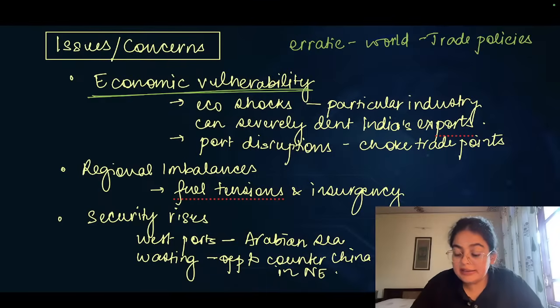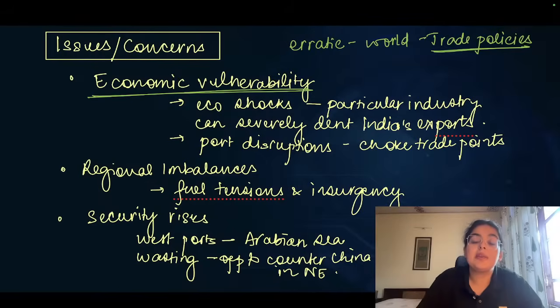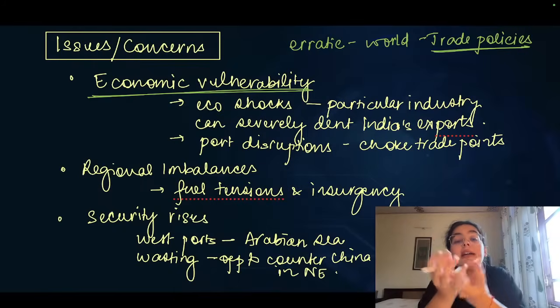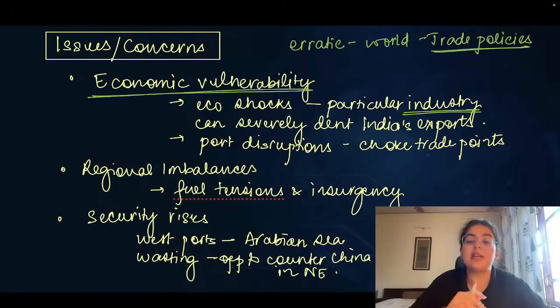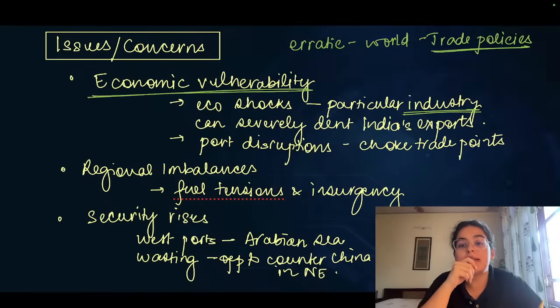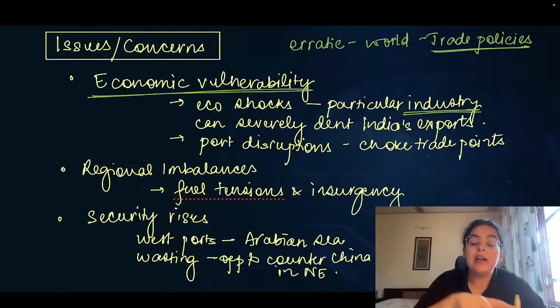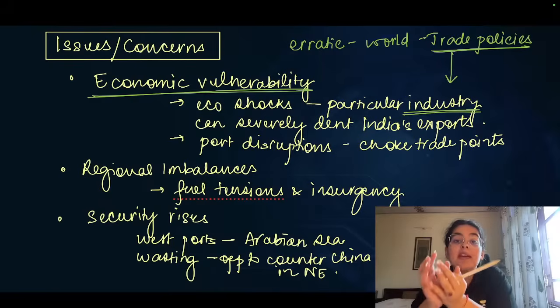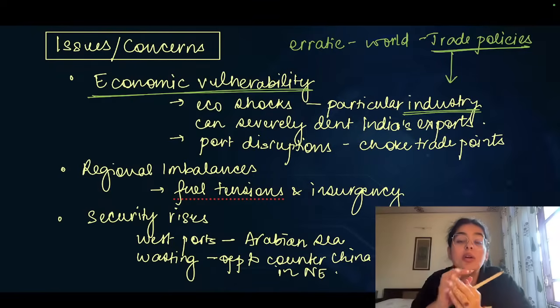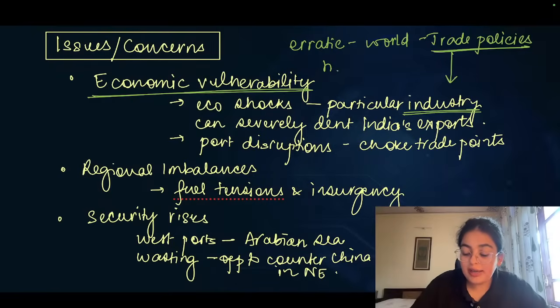And therefore, in these times of uncertainty, relying on only a few industries can create vulnerability for the entire exports market of India. If there are only a few industries that we are focusing on, for example the IT industry, the textile industry, the automobile industry, etc., and if those industries are the hard-hit sectors due to these uncertain trade policies, the entire exports from India can be at risk, and therefore it is very important to hedge our risk.